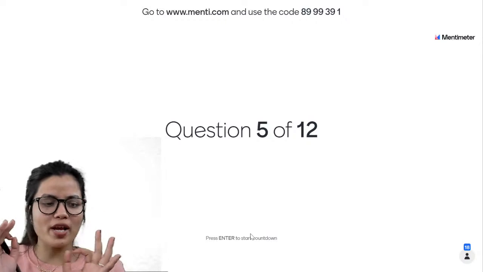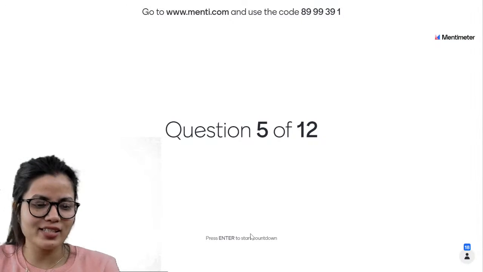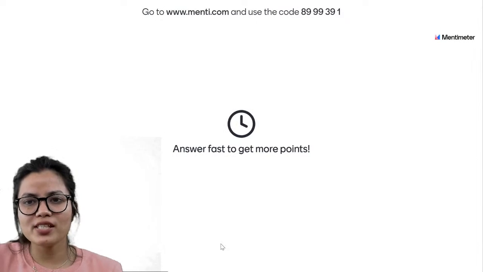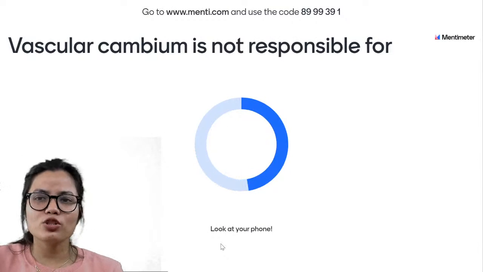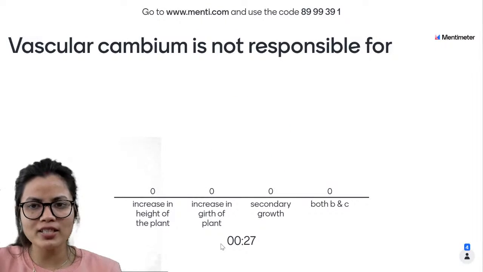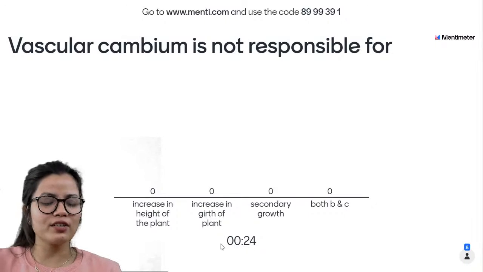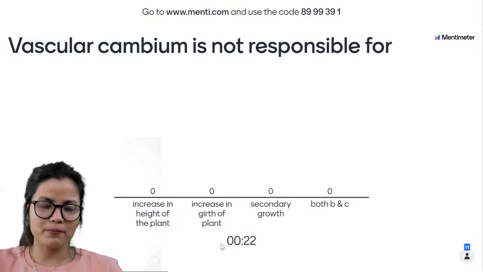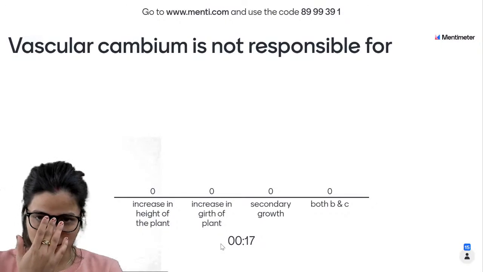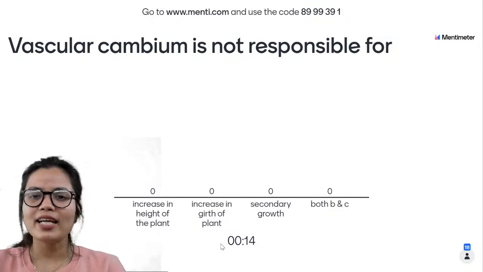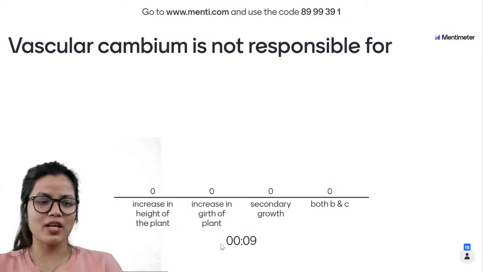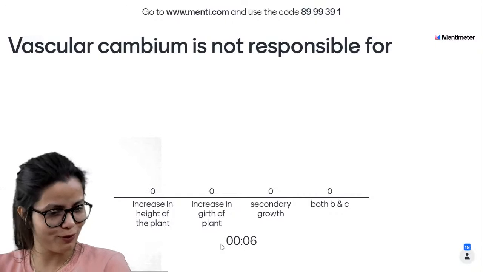Okay. तो बच्चा question number 5 क्या कहना चाह रहा है? Let us have a look over the question. So question is, vascular cambium is not responsible for, and the options are increase in the height of the plant, increase in girth of the plant, secondary growth, both B and C. Okay, we just talked about the vascular cambium and the question is based on the same. It increases the height of the plant, it increases the girth of the plant, it is responsible for secondary growth, both B and C. And the question is vascular cambium is not responsible for.